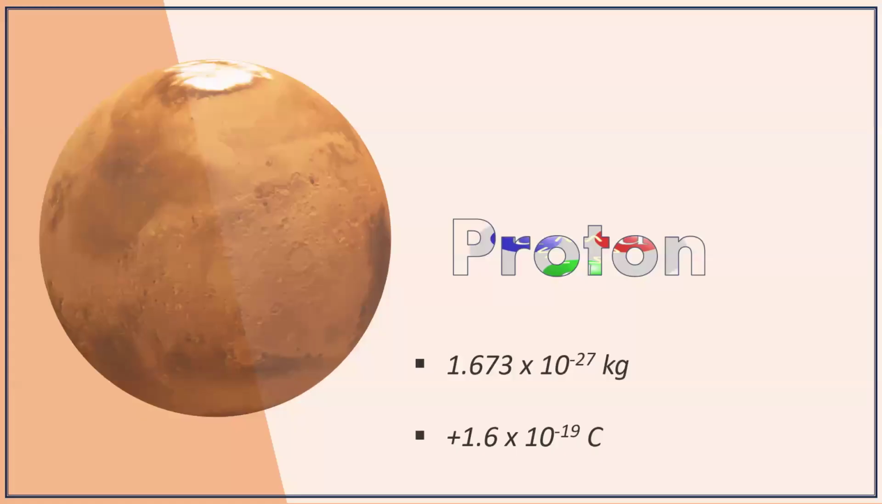So coming to the proton, the proton has a mass of 1.673 × 10^-27 kilogram, and a charge of plus 1.6 × 10^-19 coulomb. This is the mass of the proton, 1.673 × 10^-27 kilogram, and a charge of plus 1.6 × 10^-19 coulomb. So that indicates that a proton is positively charged.